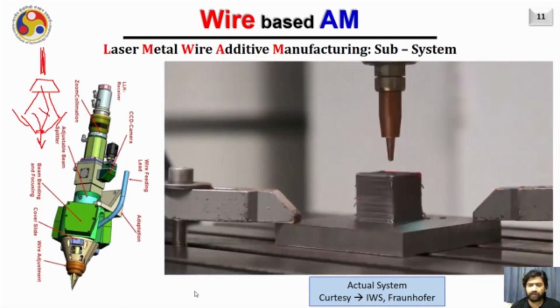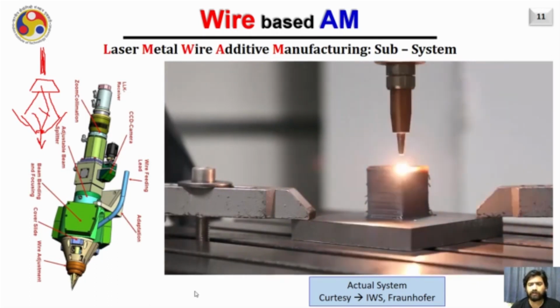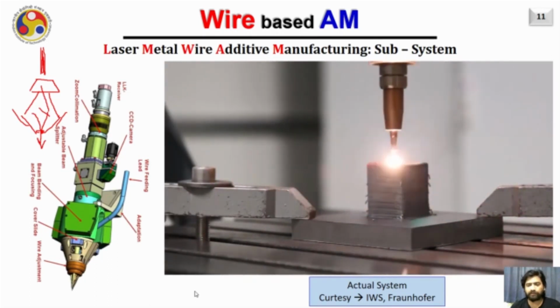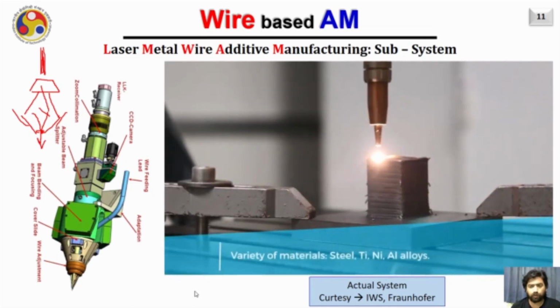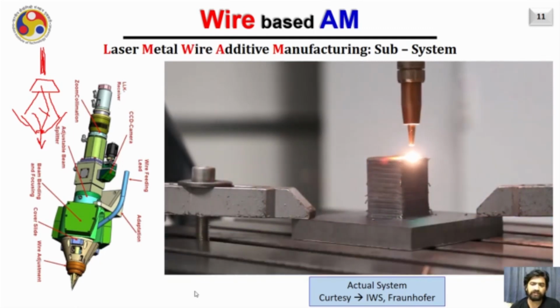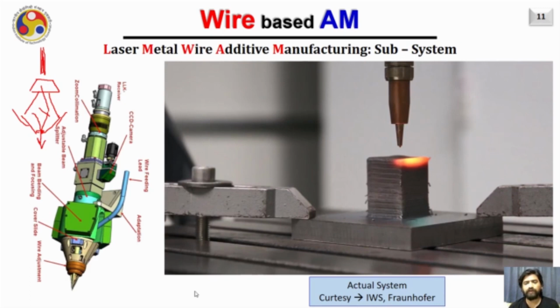This type of system is also very popular when the laser is used along with metal wire to create parts by utilizing the additive manufacturing technique. It can be noted that this particular system is much more compact compared to the system I discussed last time, because the optics is relatively less complicated. And of course, the process is omnidirectional. You can move in any direction. There is no side feeding, front feeding or back feeding type of thing here. This particular head is developed by IWS Fraunhofer.